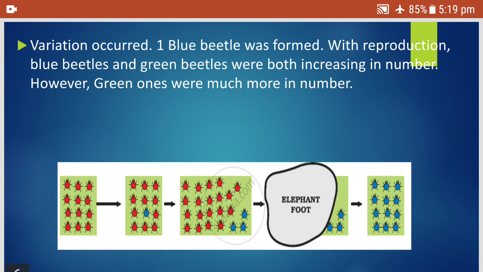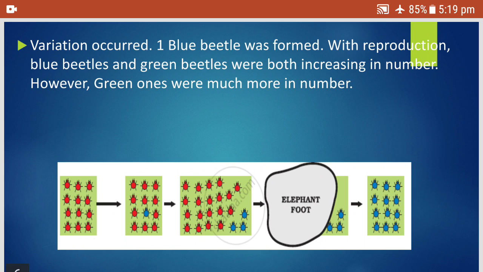Now let us see the second situation, what is happening in the second situation. In the second situation, we had red beetles, but with reproduction, due to some variations during reproduction, the color variation takes place in the progeny and blue colored beetles started being produced instead of the green color.